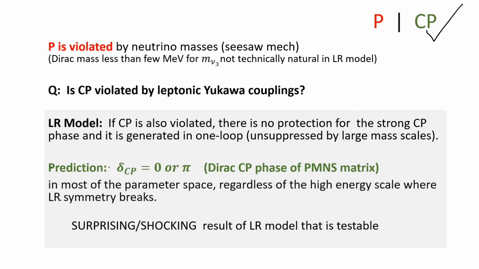Now this is a surprising result because the large mass scales, like the Planck scale or the LR breaking scale, only enter logarithmically. So there is no suppression. So this result would apply even if the LR breaking scale is at 10 to the 15 GeV. In fact, it applies better at that scale. And it's shocking because if delta CP is 0 or pi, then what about leptogenesis? And what about grand unification? So we are putting the LR model to a very high challenge, or a test.